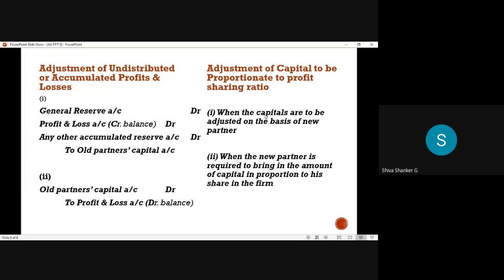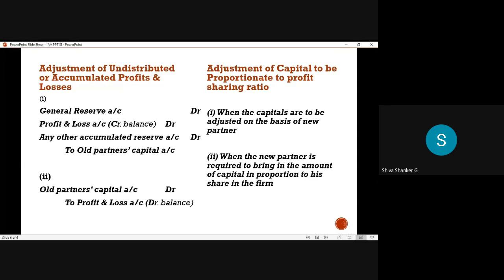What is the first one? The first one: when the capitals are to be adjusted on the basis of new partner share, they may adjust the capital on the basis of new partner share. And the second one: when the new partner is required to bring the amount of capital in proportion to the share in the firm. So these are the two different methods for adjustment of capital. Simply remember the first method: on the basis of new partner share we adjust capital. How to adjust, in problems I will show directly.